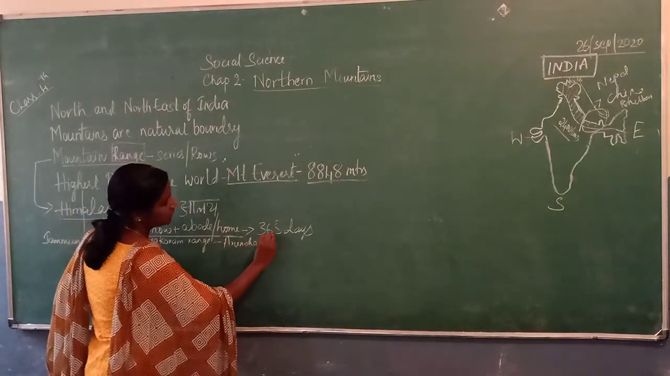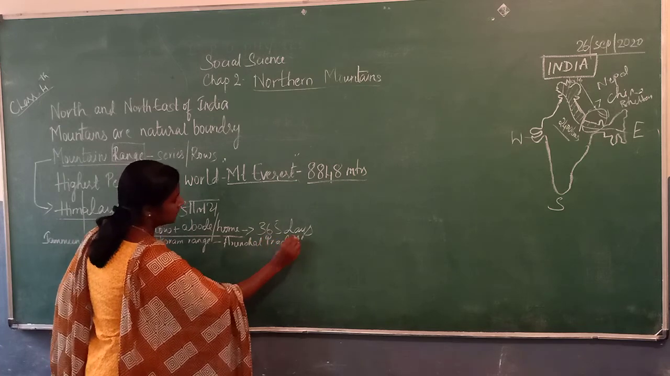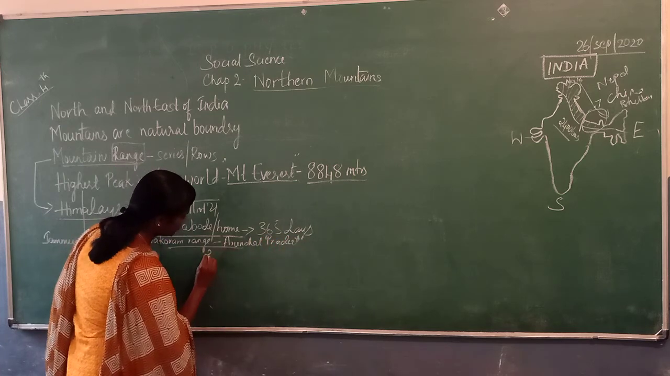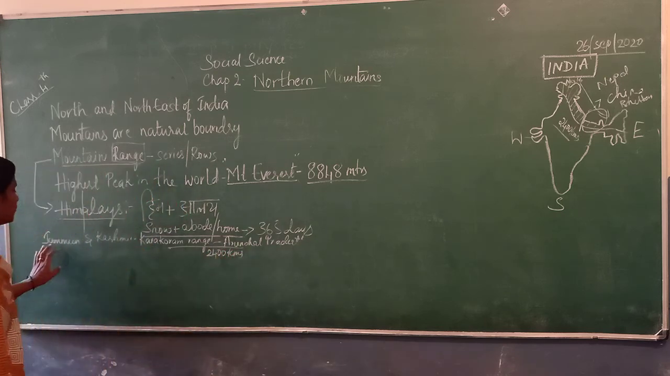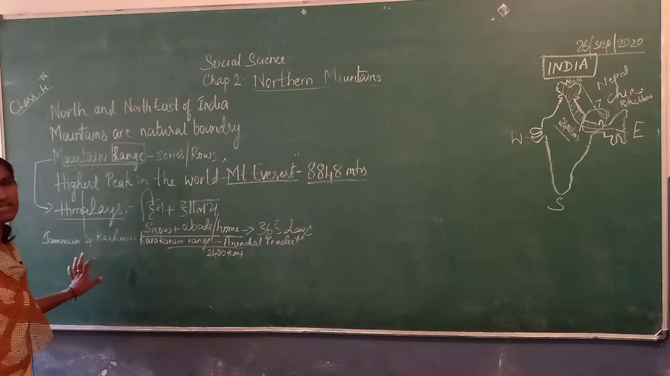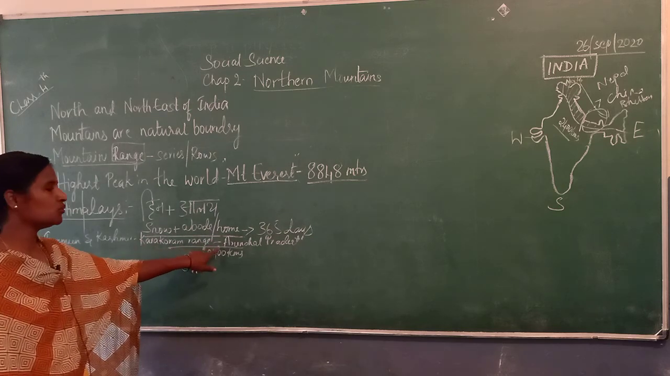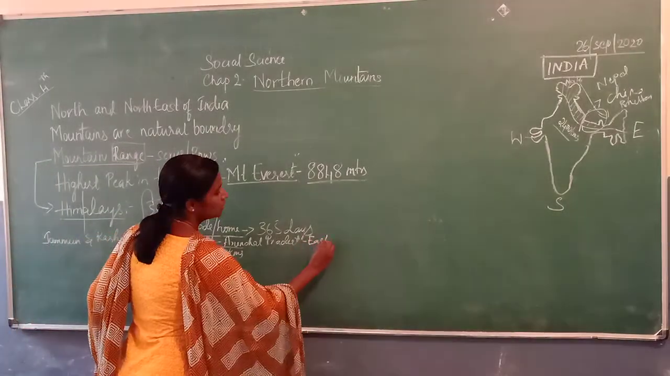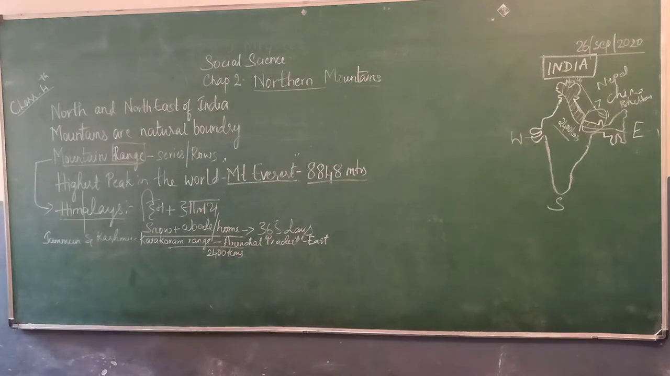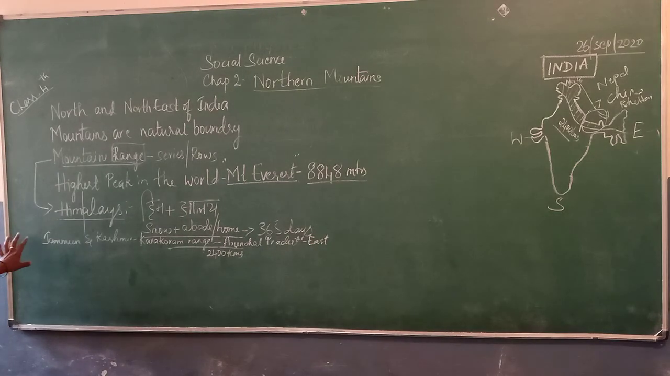Arunachal Pradesh in the east. It covers about 2,400 kilometers. It stretched from the Karakoram range in Jammu and Kashmir to Arunachal Pradesh in the east. Now we all came to know how it has been stretched from north to east. Now let me tell you again about this.